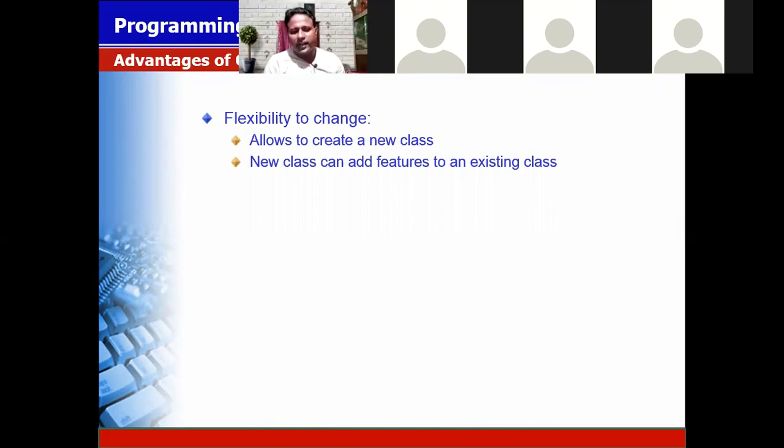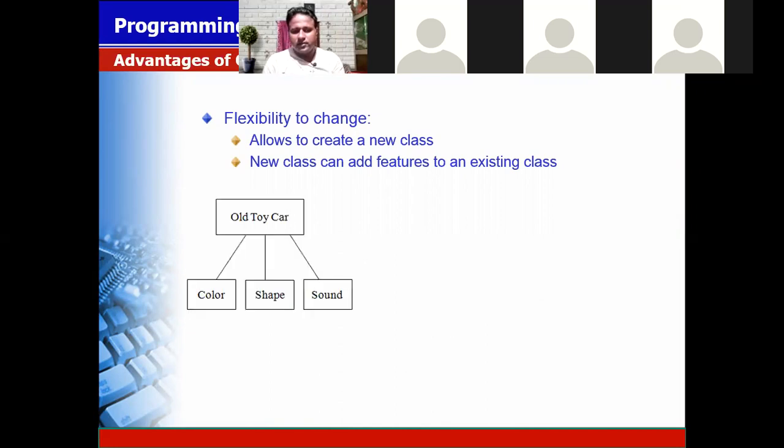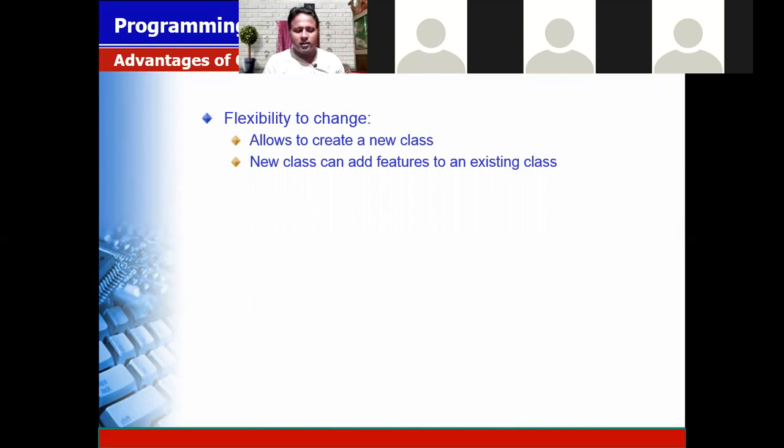It allows to create a new class and the new class can add the feature to an existing class. Understood this one? Flexibility to change. Updation, it's just like the example of Windows 8 to Windows 10, Windows 7 to Windows 8, adding a feature and creating a new feature on it. Clear? Yes, sir.